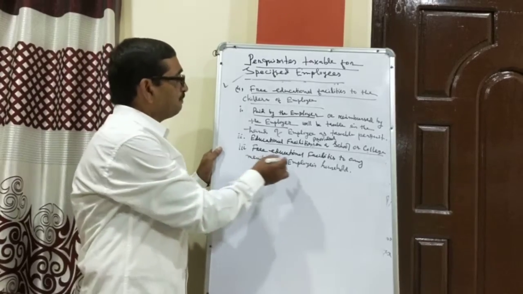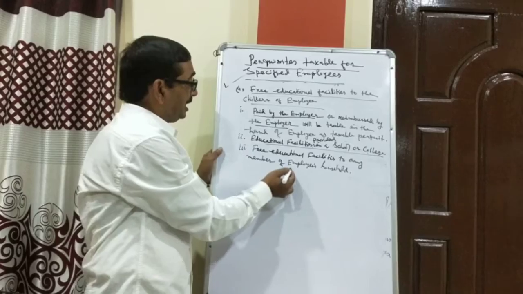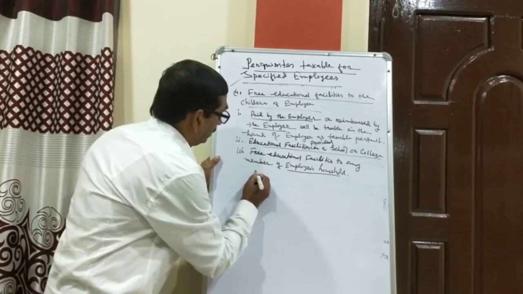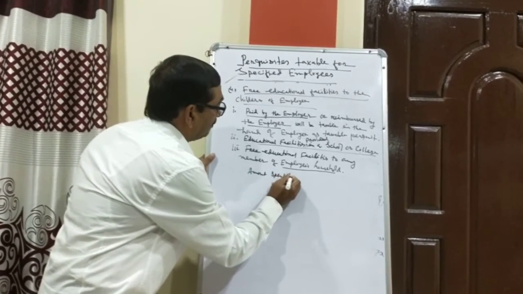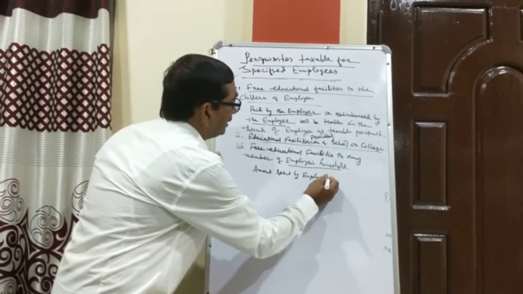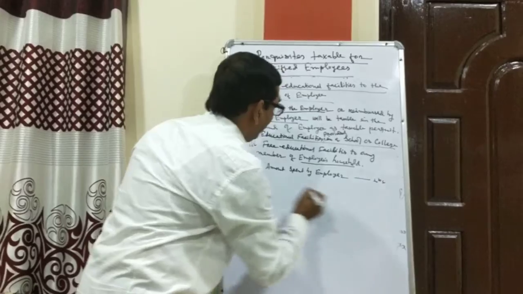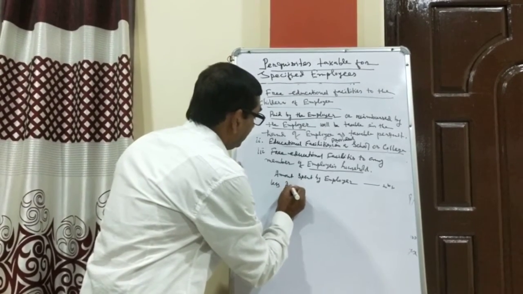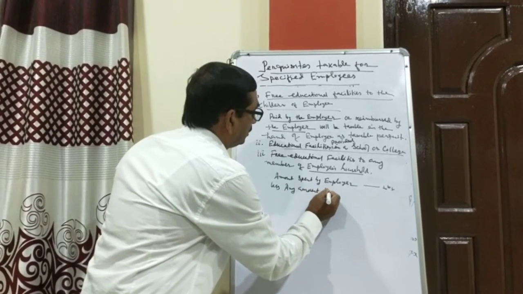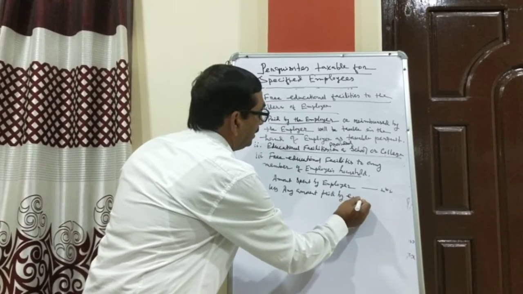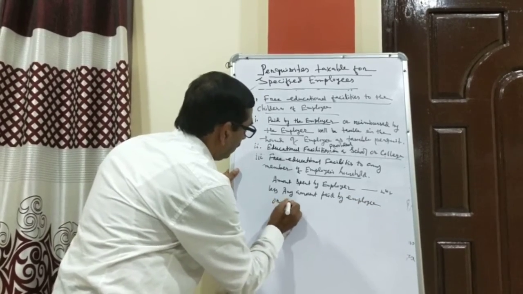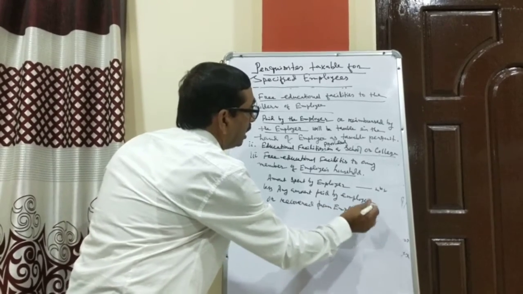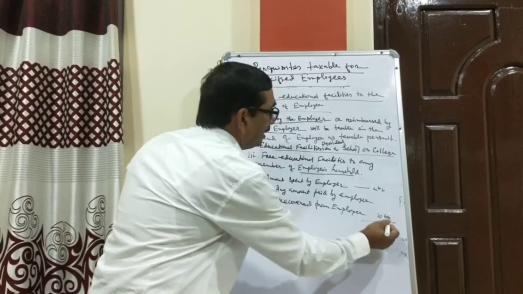So if relative children of members of the employee's household, that means any relative children of the employee's household, should be treated as, under any amount spent by the employer, less any amount paid by the employee or recovered from the employee, should be deducted. The balance will be taxable perquisite.